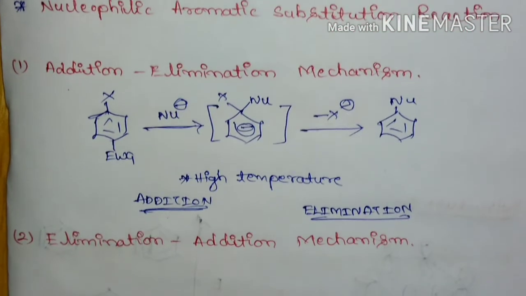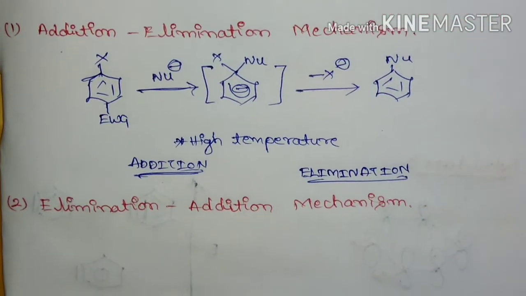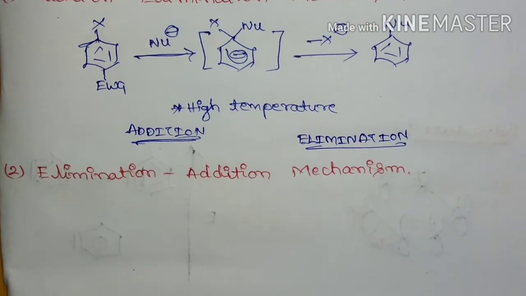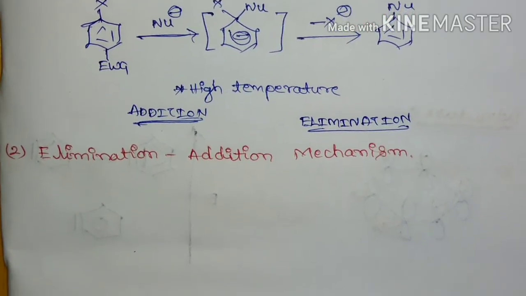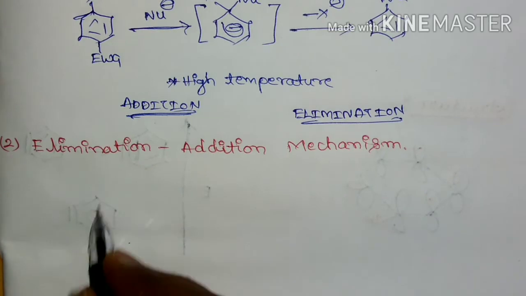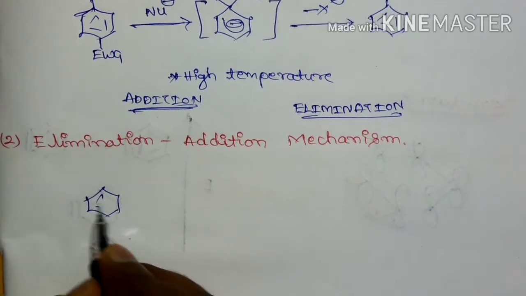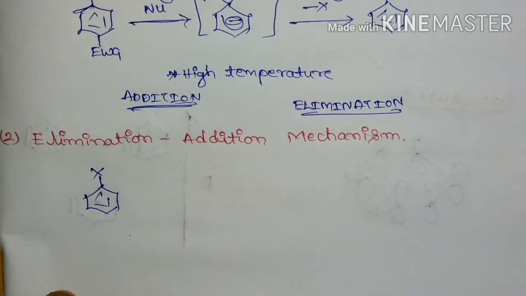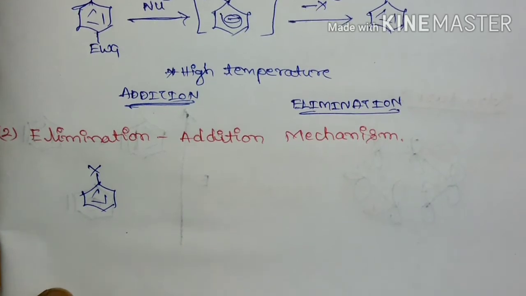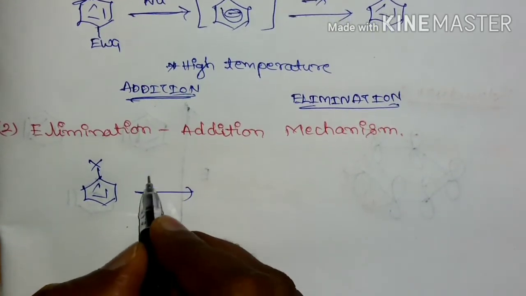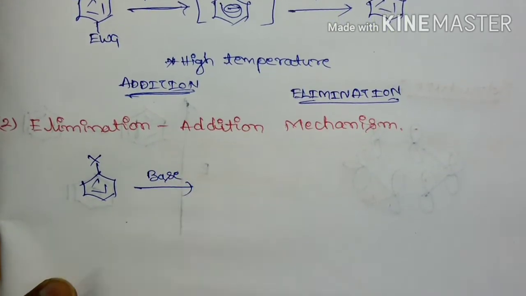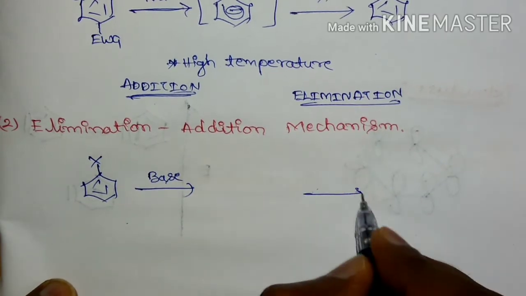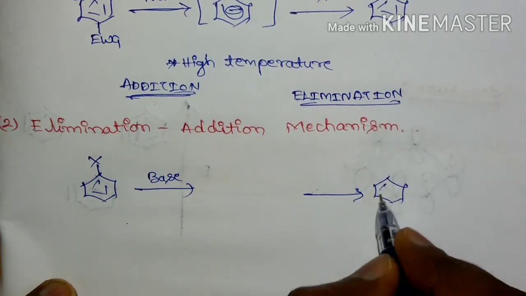But scientists have found that one more mechanism is also possible. That is, if we take aryl halides and treat them with a strong base, they give product.